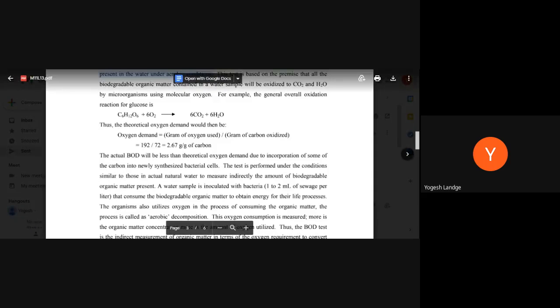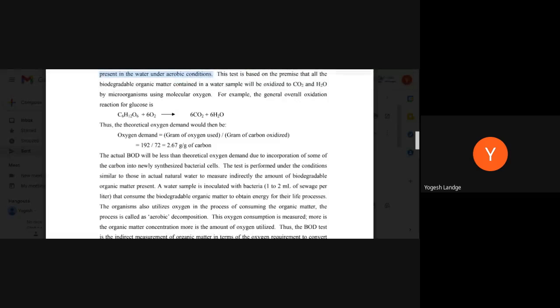But when we are dealing with microorganisms, at the same time, microorganism growth takes place. It means if you have 10 microorganisms initially present and they are consuming the food, at the same time they are growing. Okay, so they reproduce other microorganisms.